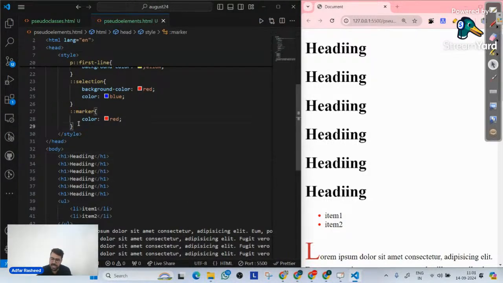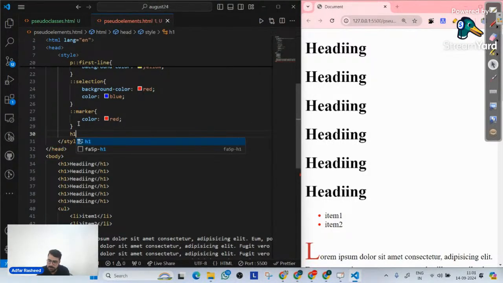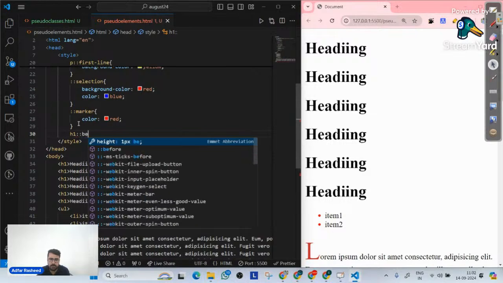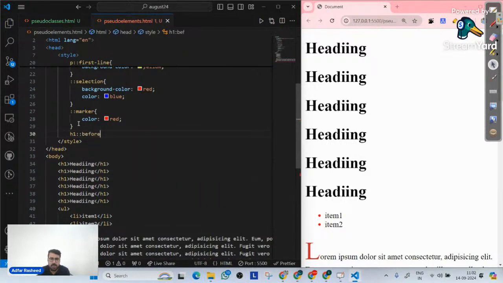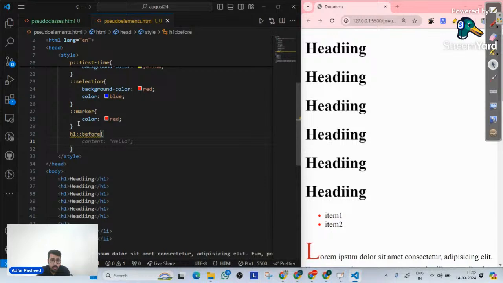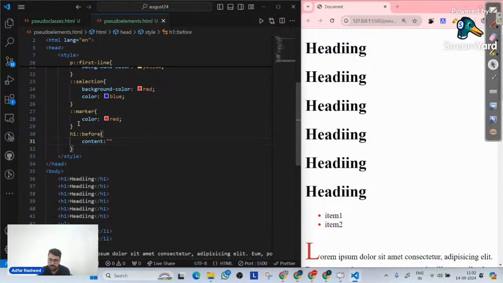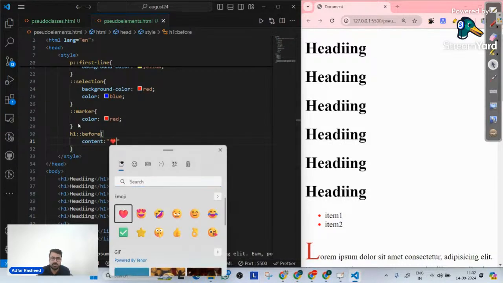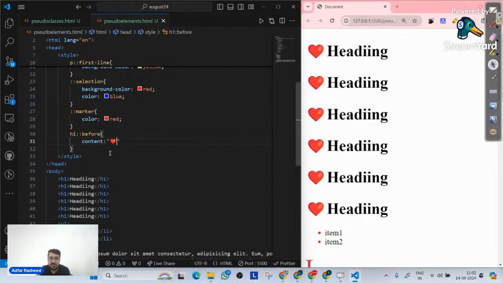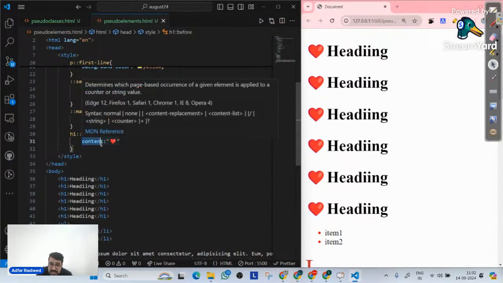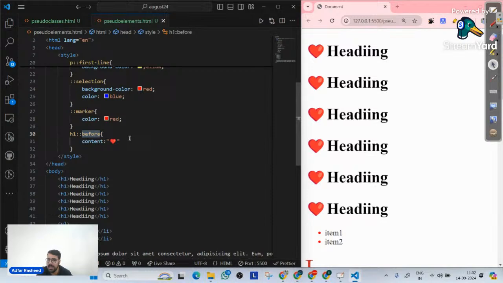For that, we have a pseudo element. So I will simply do on my H1 before. There's one very important pseudo element called before. Now over here, I will simply write content. There's a property that will be content. And to this, I will simply set the emoji of the heart. Now see, I told every H1 to add this content before every element. So in that particular case, you can see the heart is added everywhere. So this is what we made with before.